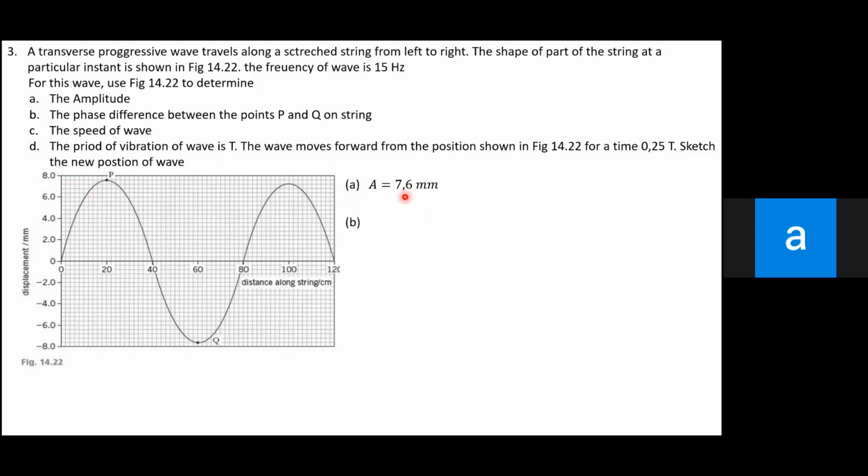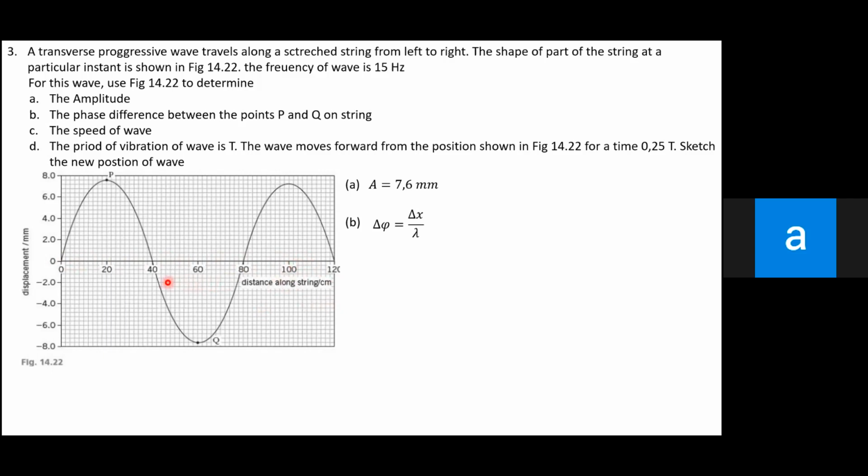And then B, phase difference, and I told you the formula of phase difference. There are actually two kinds of formulas. When you encounter questions like this, you see that the horizontal component is distance, and the unit is centimeter.